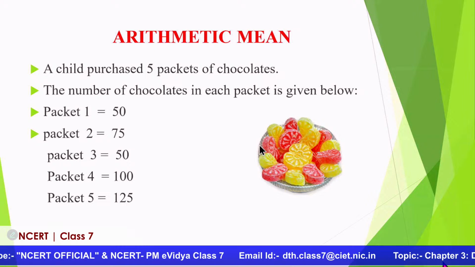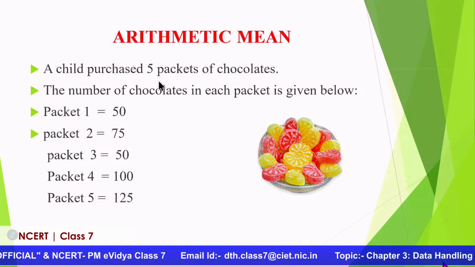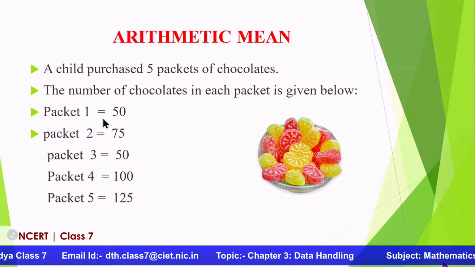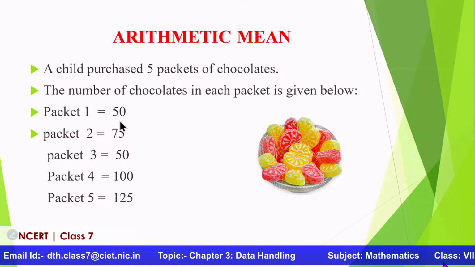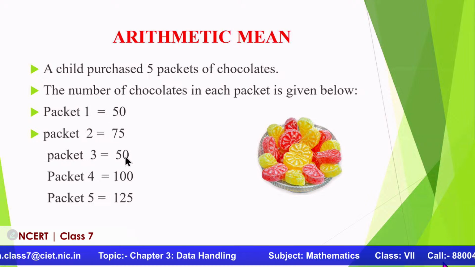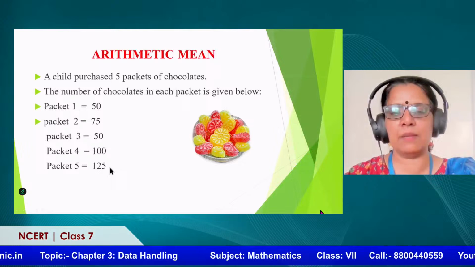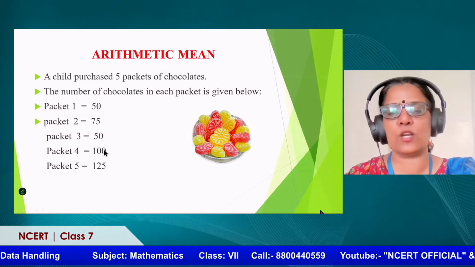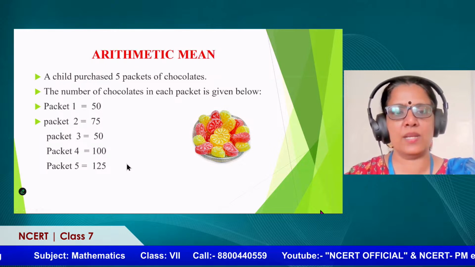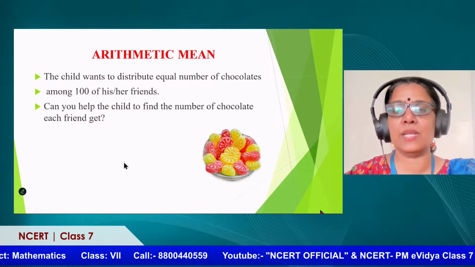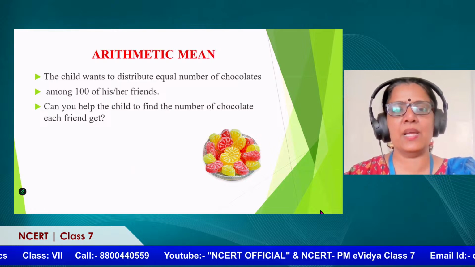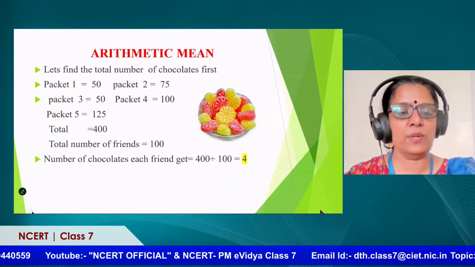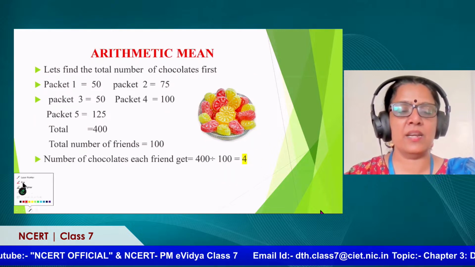So for example, when you look at the screen here, a child purchased 5 packets of chocolates. The number of chocolates in each packet is given below. Packet 1 we have 50, packet 2 is 75, packet 3 is 50, packet 4 is 100 and packet 5 is 125. So each packet has a different number of chocolates. Now what does he want here? The child wants to distribute an equal number of chocolates among 100 of his friends.